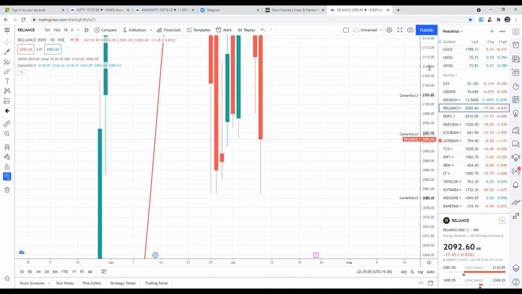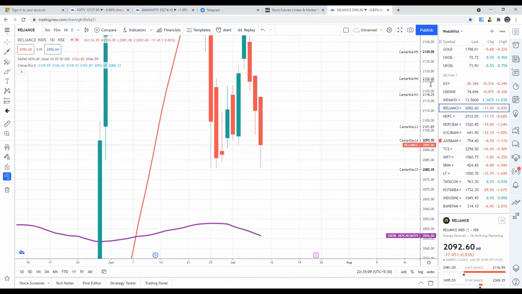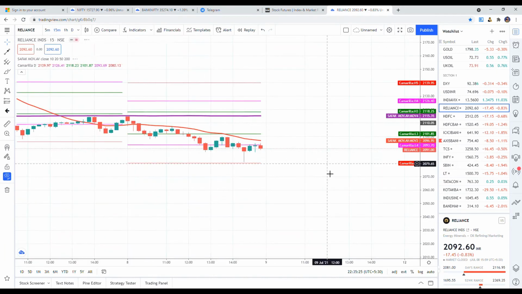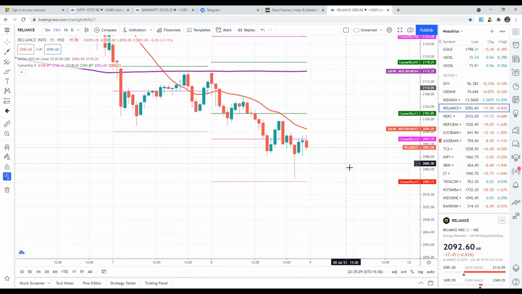It is respected very much by the script, and it reflects that the buyers are very strong at 2081. Look at the wick length, it's almost 20-25%. So Reliance has to hold 2081 for further upside.